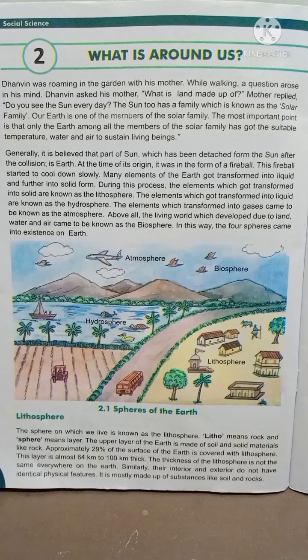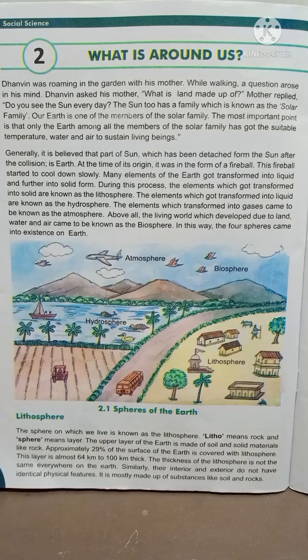First of all, we will study about lithosphere, that is land area. The sphere on which we live is known as the lithosphere. Litho means rock and sphere means layer. The upper layer of the earth is made of soil and solid materials like rock. Approximately, means about or around, 29% of the surface of the earth is covered with lithosphere. This layer is almost 64 km to 100 km thick.